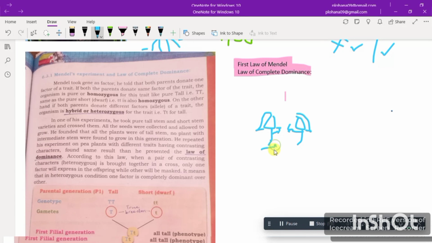Now this one will express herself. When she expresses herself, it means she is dominant, because she is expressing herself. While the one who is being defeated by this girl is known as recessive. Recessive and dominant.